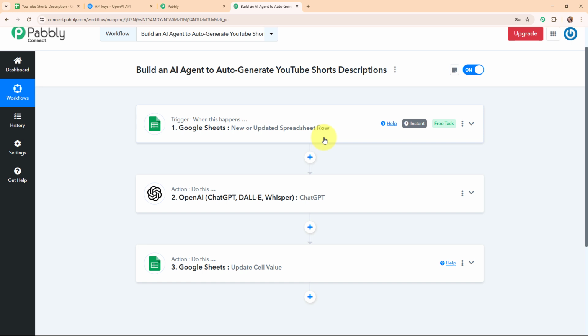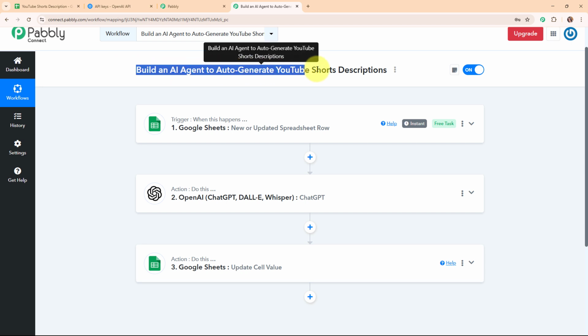Now let me summarize this whole video for you. Here we have taken our trigger as Google Sheets and our action as OpenAI and Google Sheets, so that whenever we add a new YouTube Short title in our Google Sheets, then automatically using the details, OpenAI is going to generate the YouTube Short description. And after generating the description, it is automatically going to be updated in our Google Sheets under the correct column. Alright, so these were the steps to build an AI agent to auto-generate YouTube Shorts descriptions.